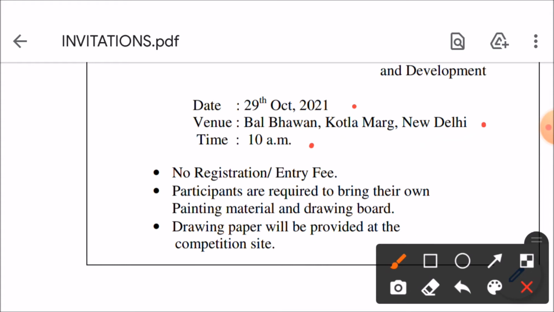Then if there is any specific instruction you want to give, you can mention it below. Here I have written no registration or entry fee. Participants are required to bring their own painting material and drawing board. Drawing paper will be provided at the competition site.